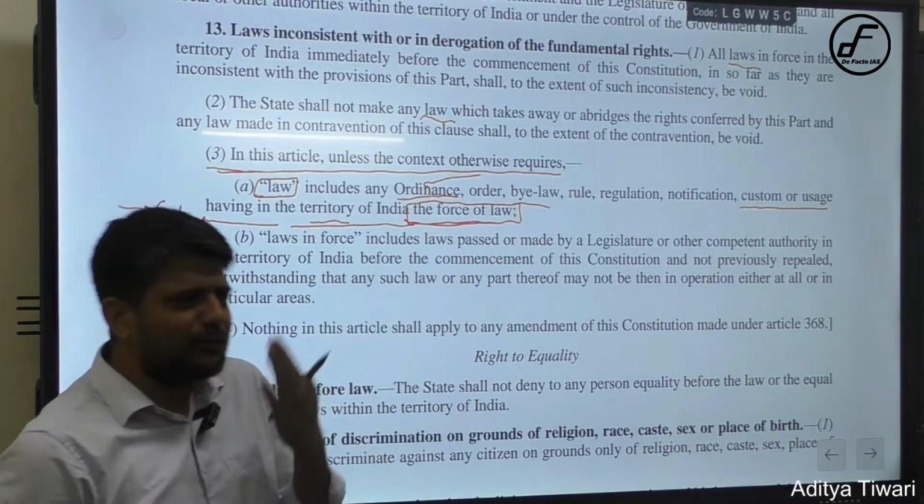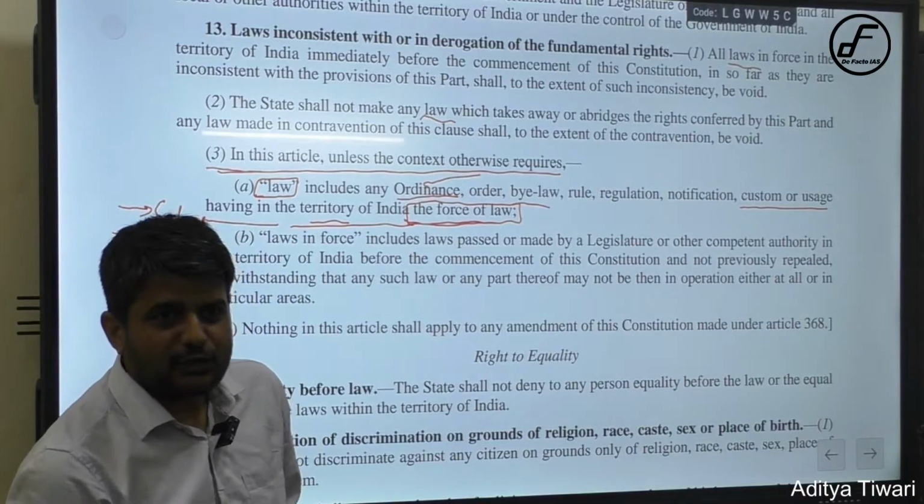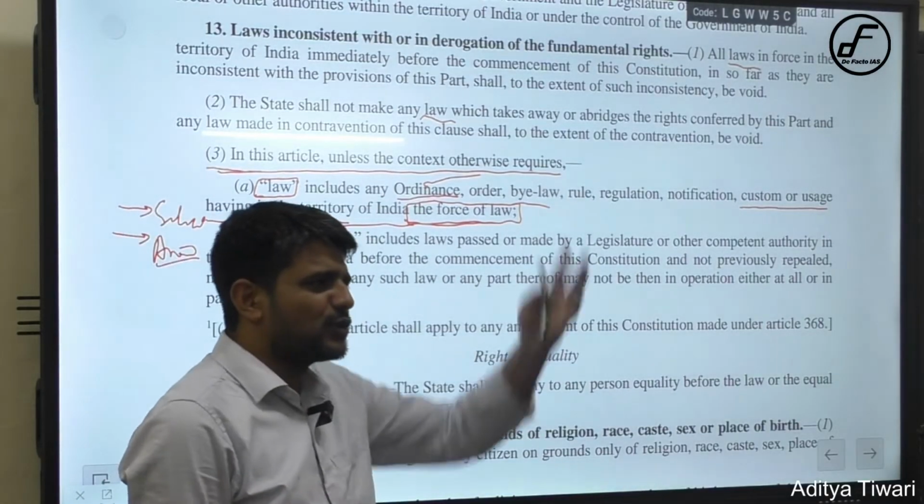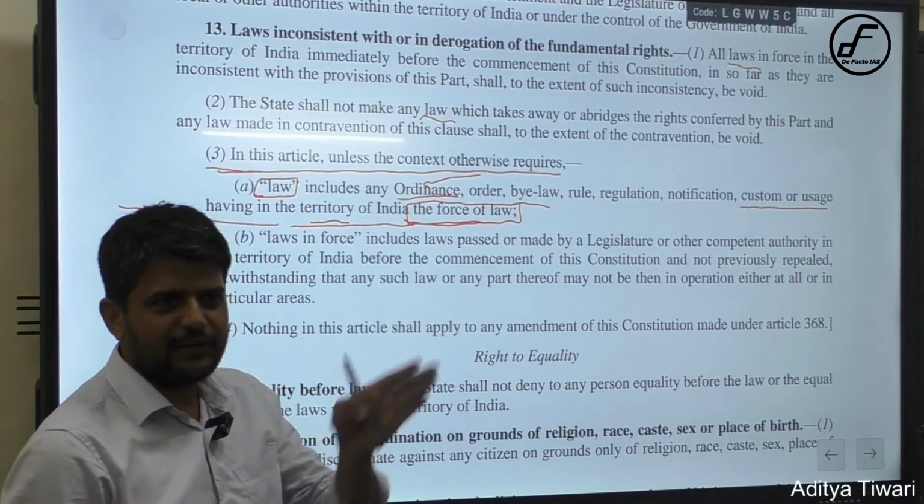What is the meaning of law? You have to follow it. That is the meaning of law. Right? So if someone is forcing you to follow it, the source becomes irrelevant. That is valid for Article 13.